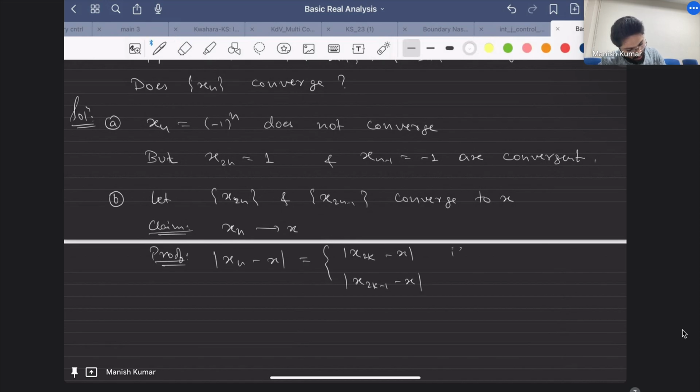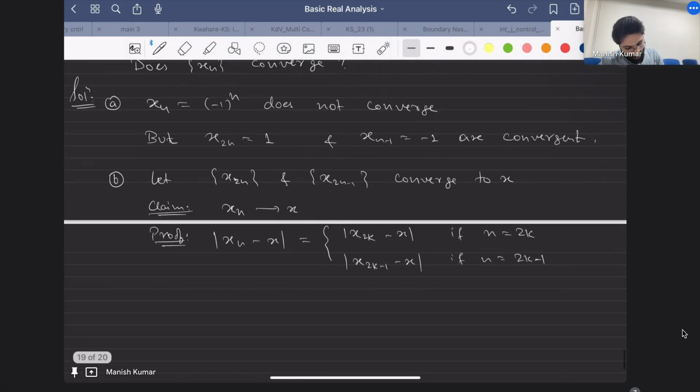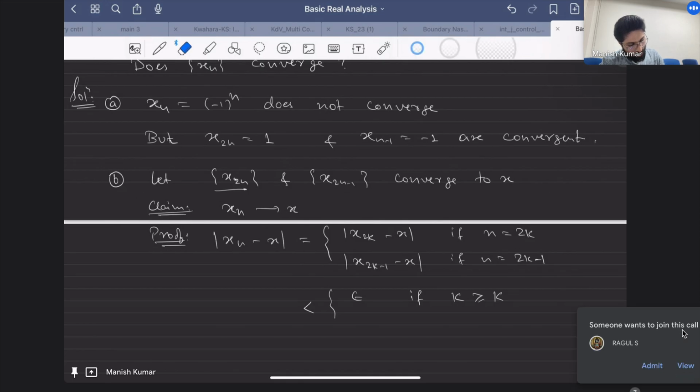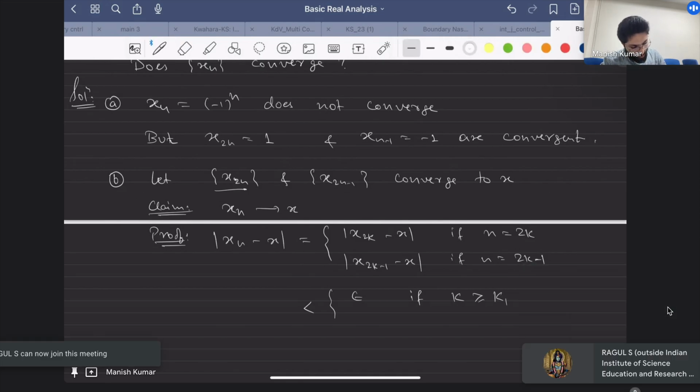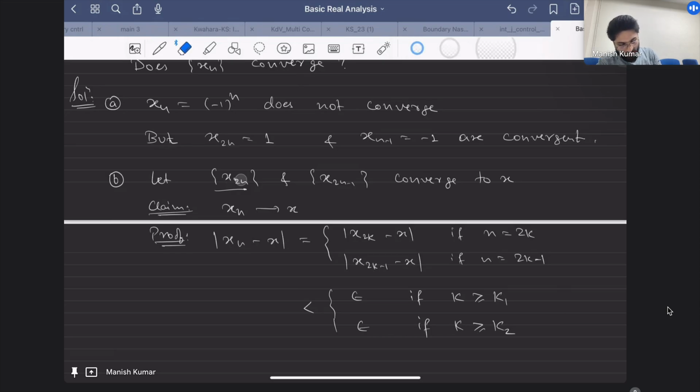You know that x2k and x2k minus 1 both converge to x. So this is less than epsilon if k is greater than or equal to some k1, and also less than epsilon if k is greater than or equal to some k2. I am using the results that x2k and x2k minus 1 converge.